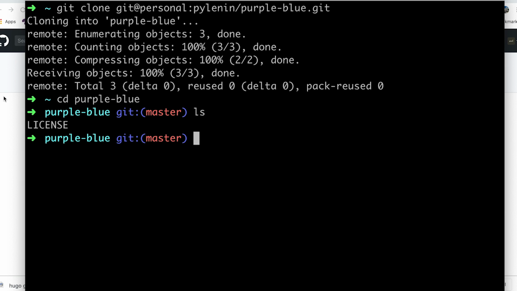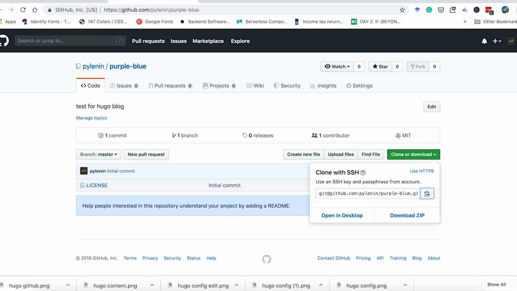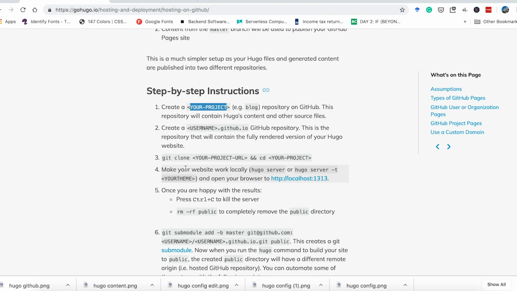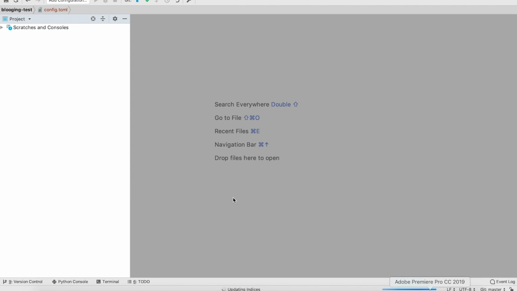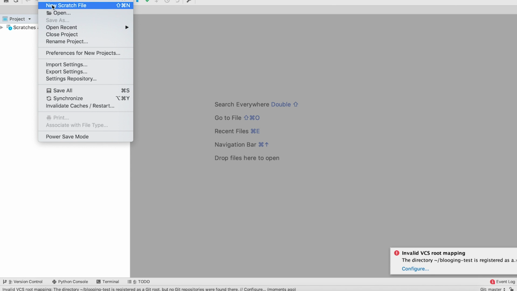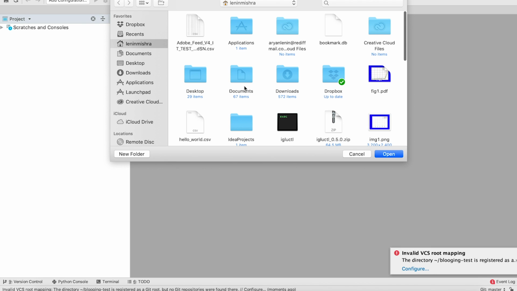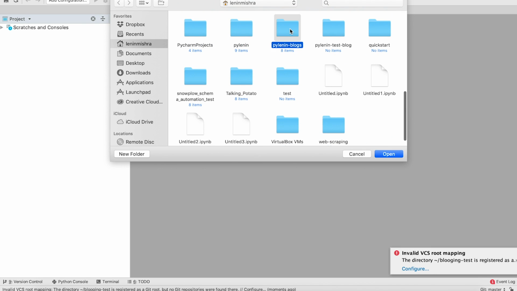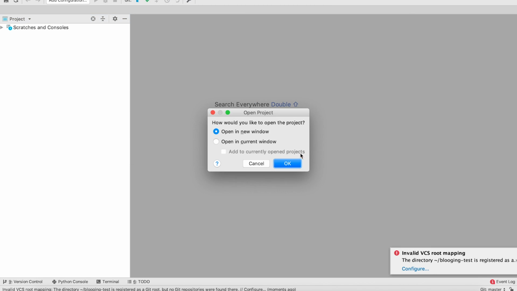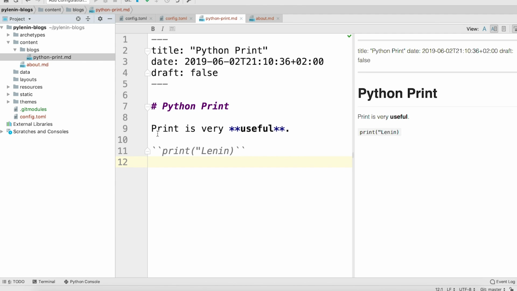Okay, now basically the idea here is go inside the folder and then make your website work locally. So inside this folder. So what we have to do is we built our testing blogging website in Pylon blogs, remember? So let's go ahead, Pylon blogs, open. Okay, so basically this is our testing website which we used.